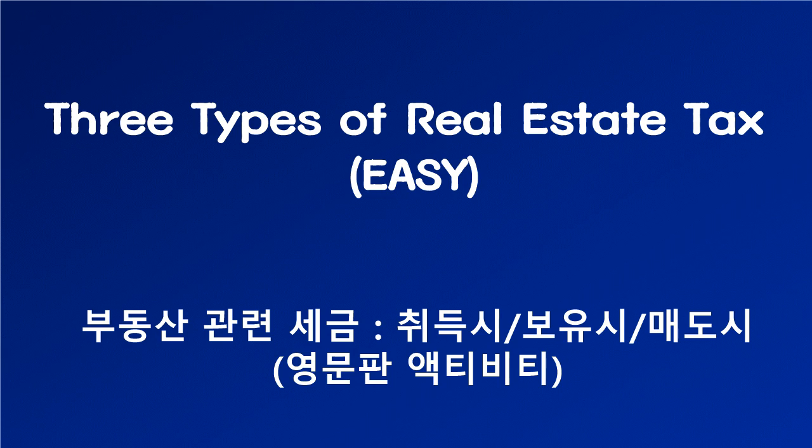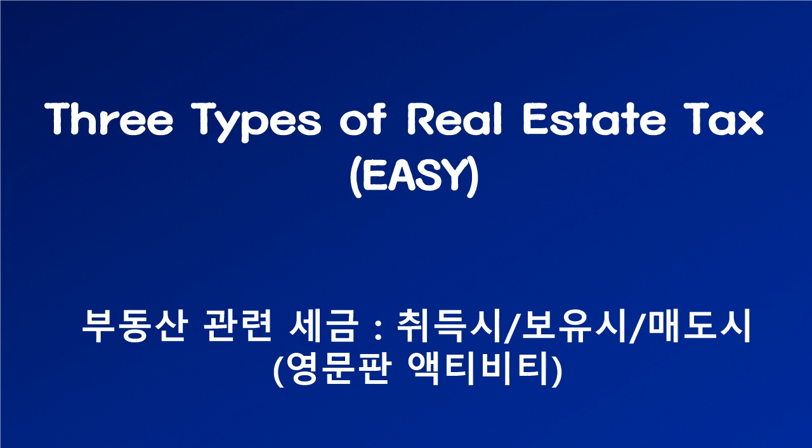Property tax is paid by everyone who owns a building, but anyone who owns a building that exceeds a certain price must also pay the comprehensive real estate tax. The person selling the house needs to pay the transfer income tax. This is imposed when profit is gained if the building is sold at a higher price than it was originally bought for.